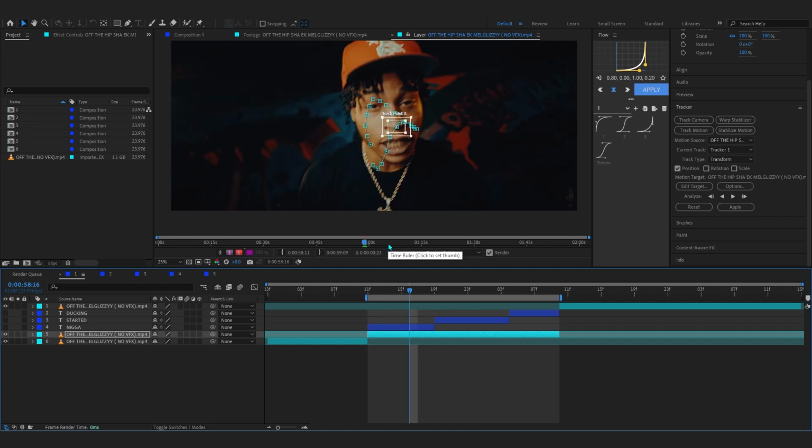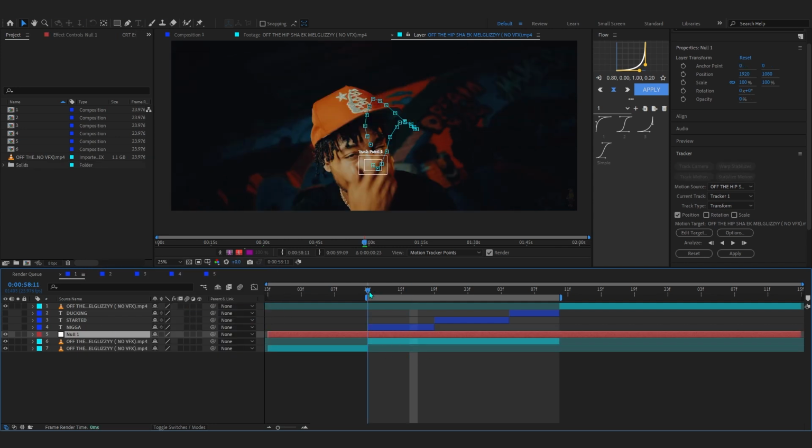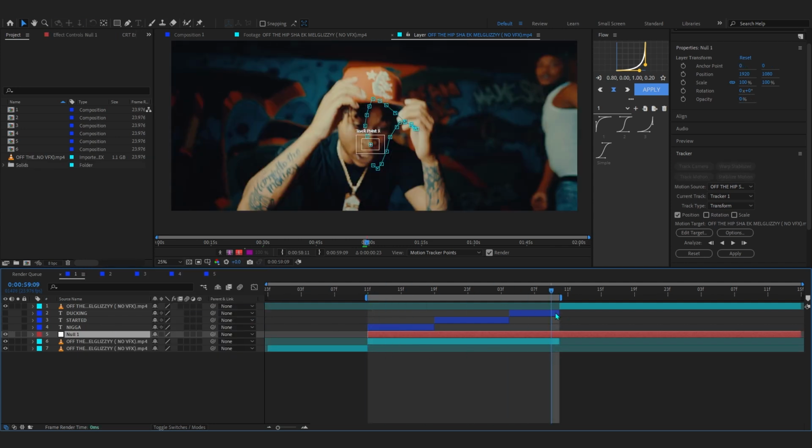To apply this track to our text, we're just gonna make a null object and apply the track on that first. So for that, just right click on a blank space again and go over to New and just hit Null. Where is it? Null object right here. And after this, you can just trim it to your layer size, so around here.